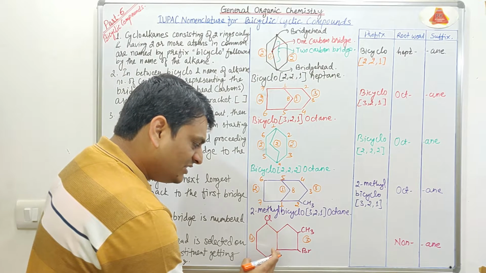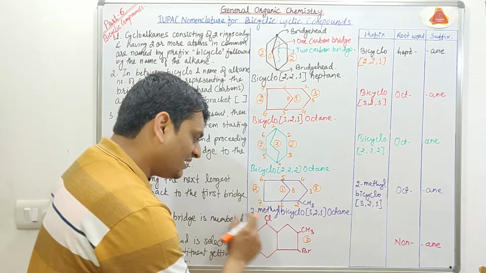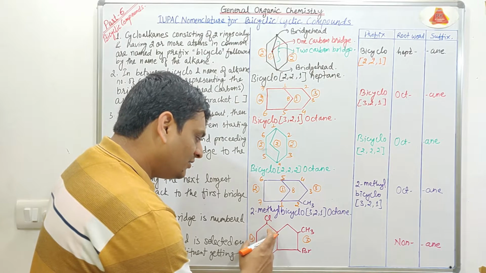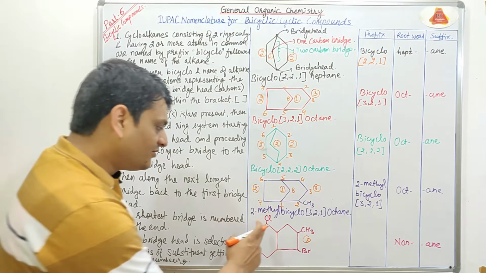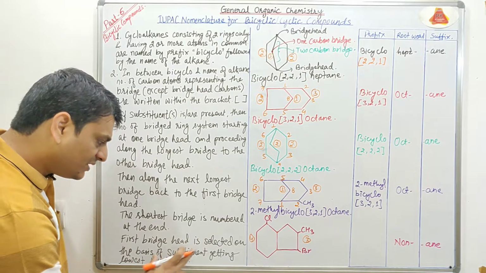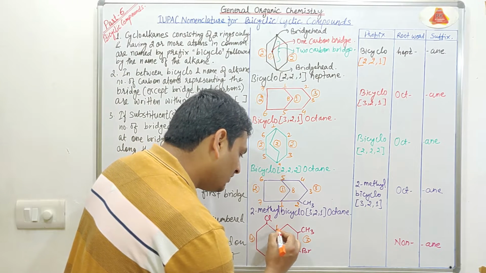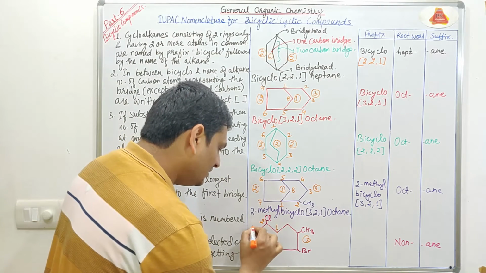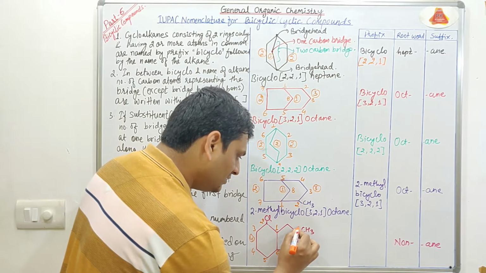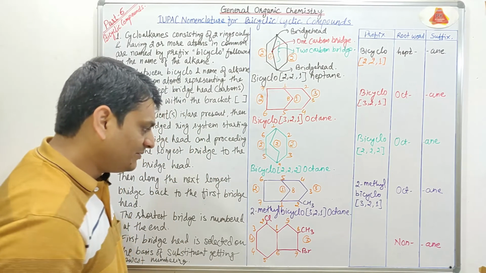If we start from this carbon atom, then 1, 2, 3, 4 and 5th, in the 5th position we are getting chlorine. And if we start from this carbon atom, then 1, 2, in the second position we are getting chlorine. So as per this statement, the first bridgehead is selected on the basis of the substituent getting the lowest numbering. So we will select this bridgehead as the first number, then second, third, fourth, fifth, sixth, seventh, eighth and 9th. In this bridge no carbon atom is present.